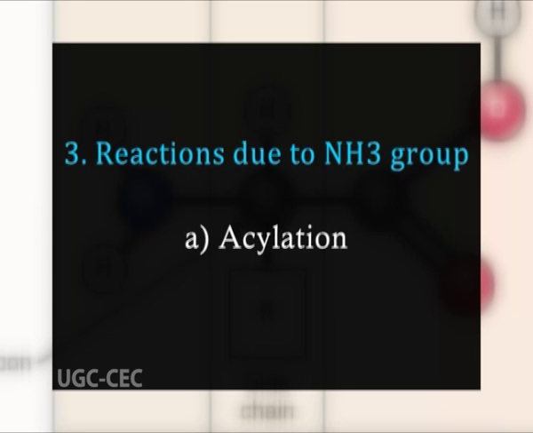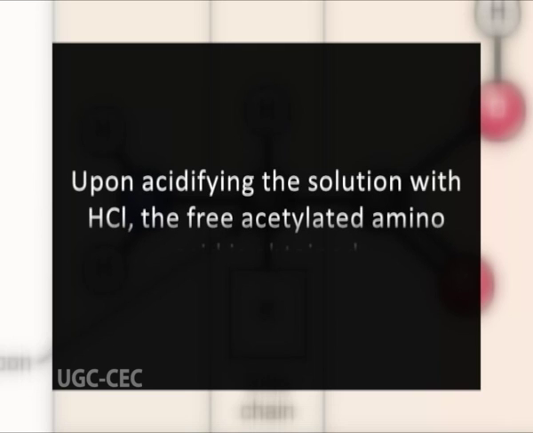First reaction, acylation. The amino acid is acylated when dissolved in cold alkali followed by addition of acetic anhydride. Sodium salt of acylated amino acid is obtained. Upon acidifying the solution with HCl, the free acylated amino acid is obtained.